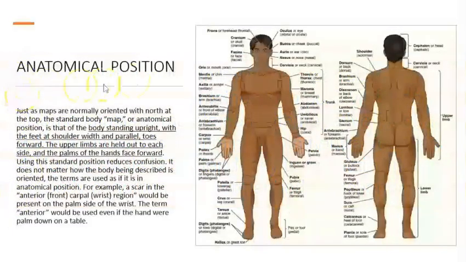Next part is the anatomical position. As you can see in this figure, anatomical position is the position that is going to help us to identify different regions and different areas in our body. In the anatomical position, the face is facing forward, arms are on each side, right? They are not crossed, for example. The legs are slightly open, the palms are facing forward.